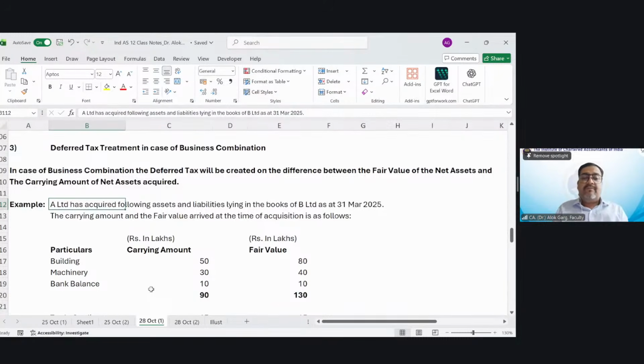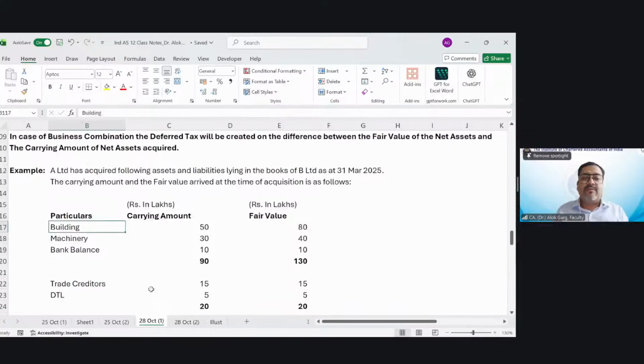Okay. For example, A Limited has acquired the following assets and liabilities lying in the books of B Limited as on 31st March 2025. The carrying amount and the fair value arrived at the time of acquisition are as follows. The carrying amount of the building is 50 lakhs, machinery 30 lakhs, bank balance 10 lakhs, total 90 lakhs.